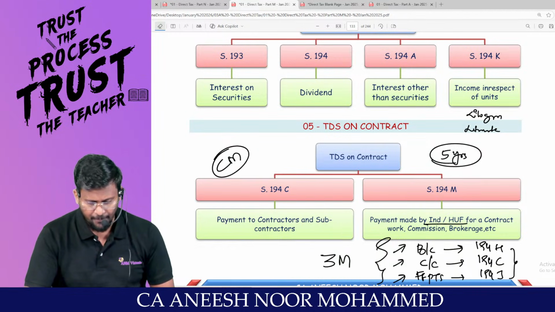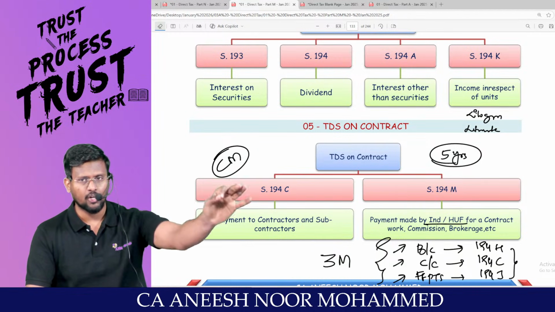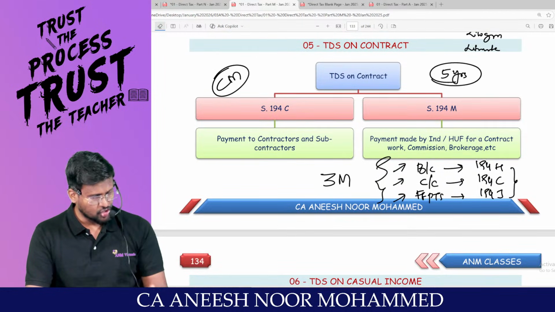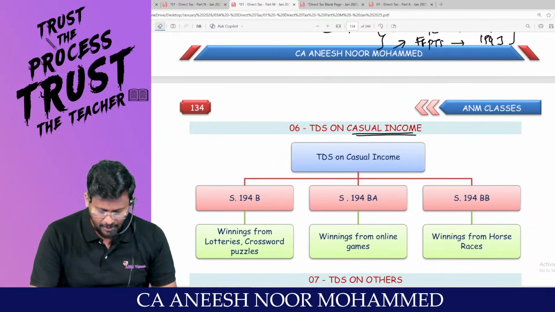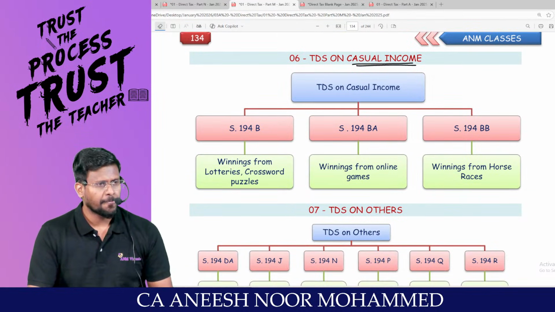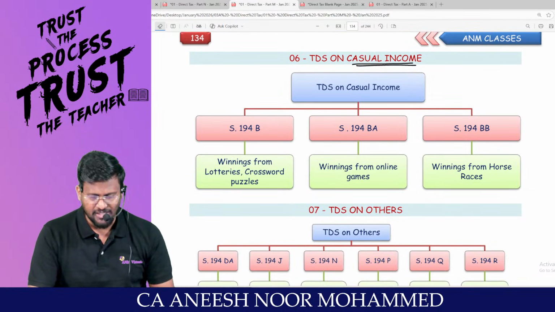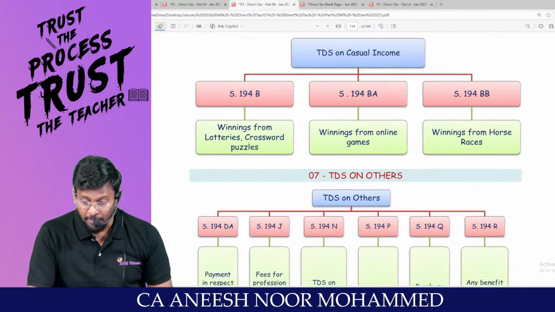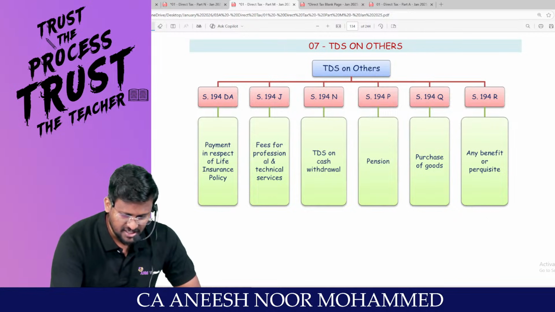Are you able to say? 194C, payment to contractor or subcontractor. 194M, if three sections are not applicable: 194H, 194C, 194J. 194B, winning from lottery, crossword puzzles, etc. 194BA, winning from online games. 194BB, winning from horse race, the last section.